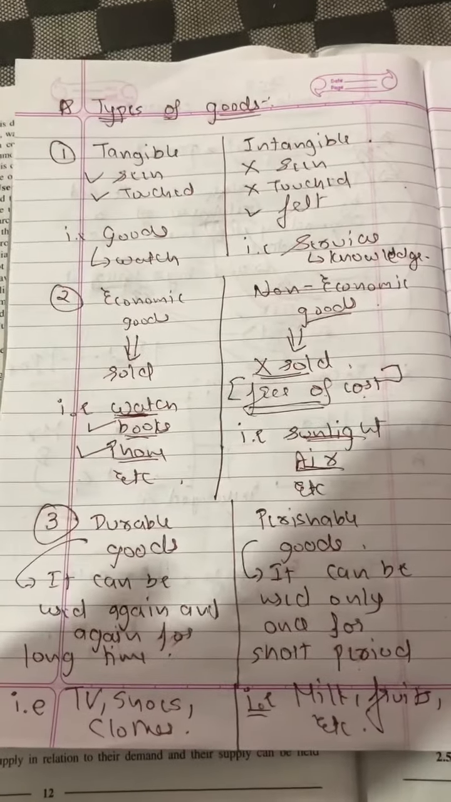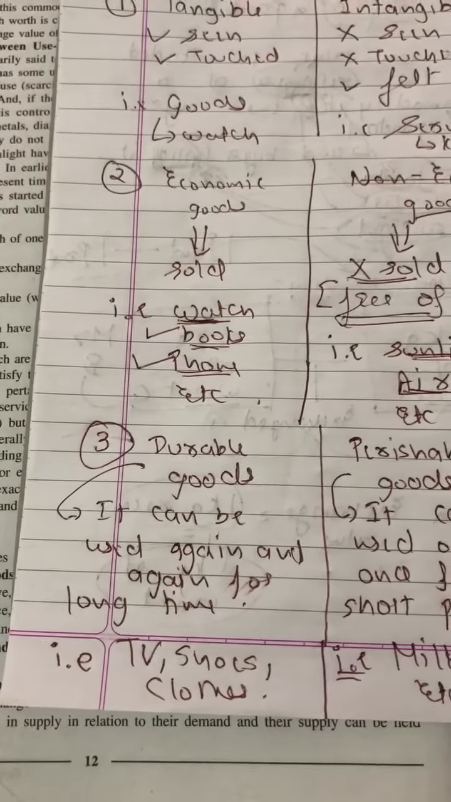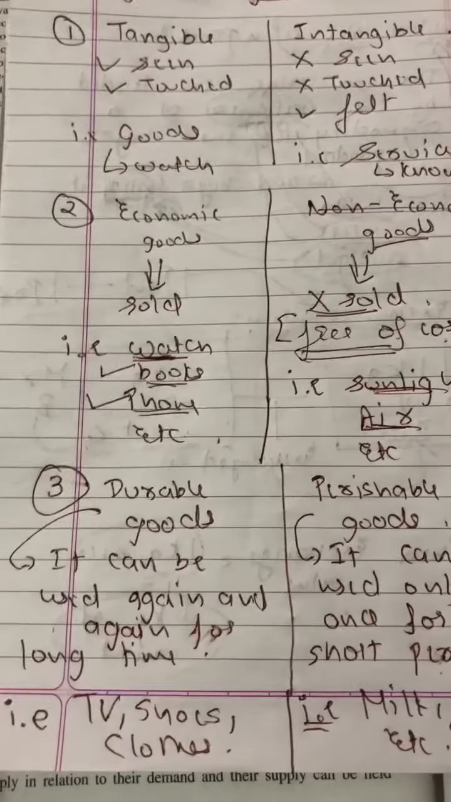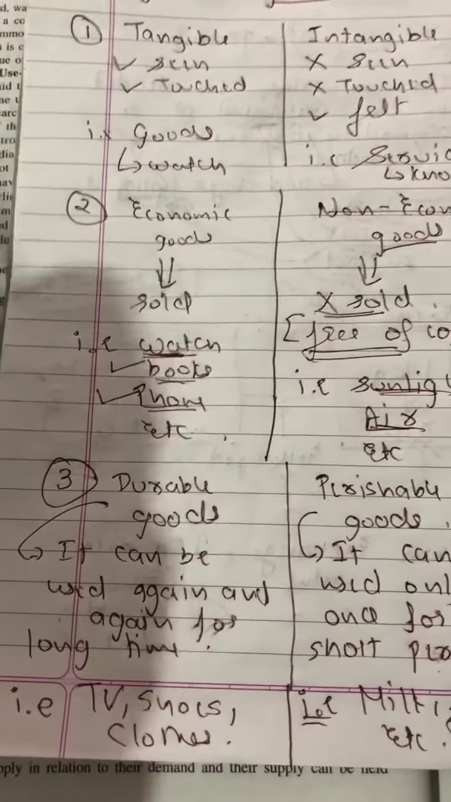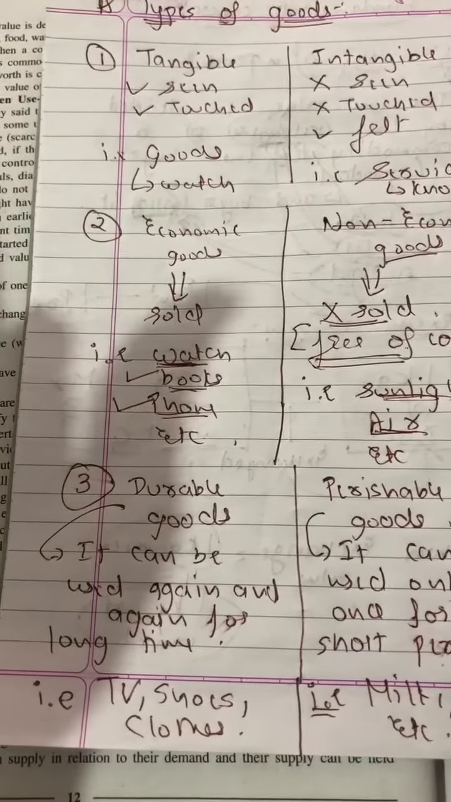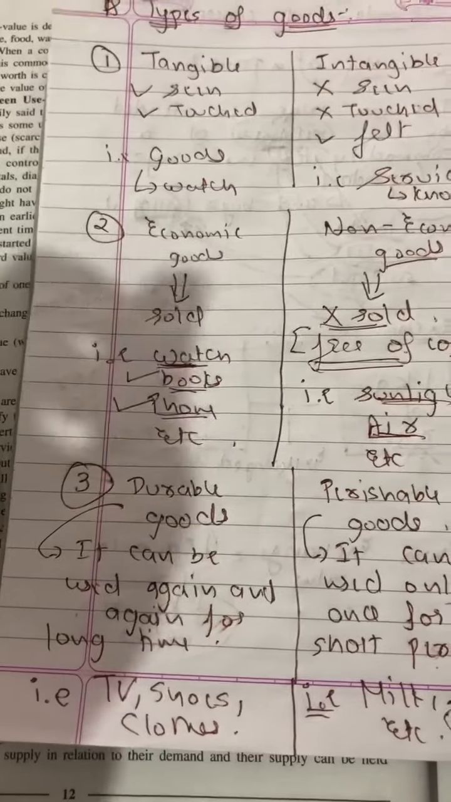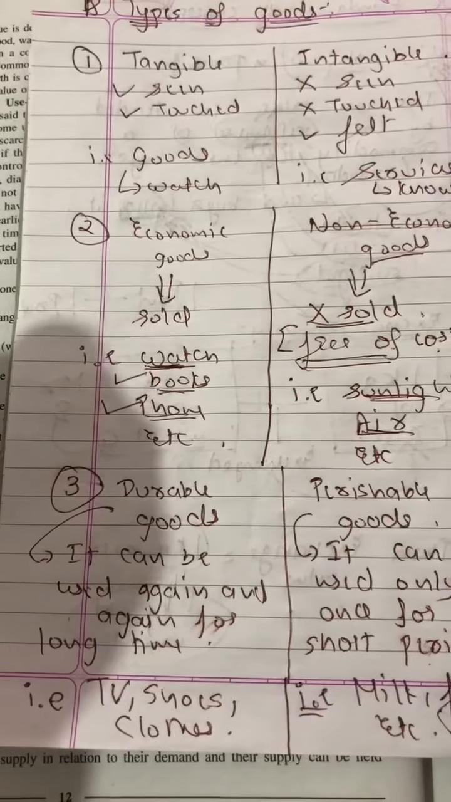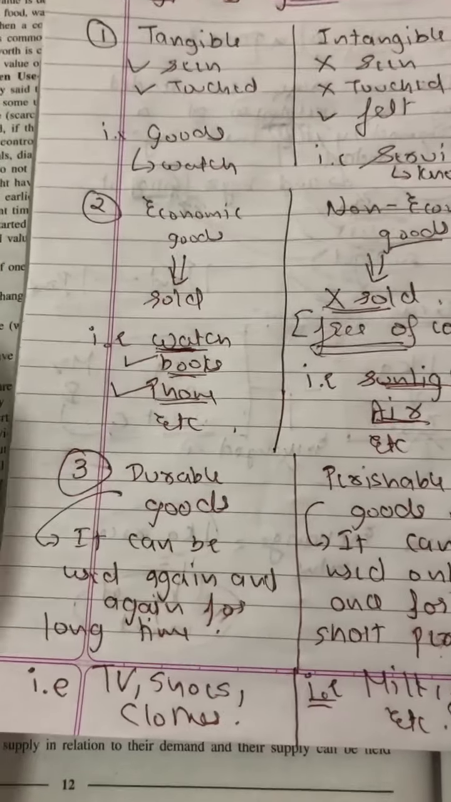The third one is durable goods and perishable goods. Durable goods are all those goods which can be used again and again for a long period of time. You can use it today, tomorrow, day after tomorrow, and for a year or 2 years, depending upon your own capability and how you are using the product. Clear? For example, TV. A TV can be used again and again, right or wrong? Yes, today I'll see the TV, tomorrow I'll see the TV, on Sunday I'll play PlayStation. So we will use the TV again and again, for 1 year, 2 years, 3 years, right or wrong?